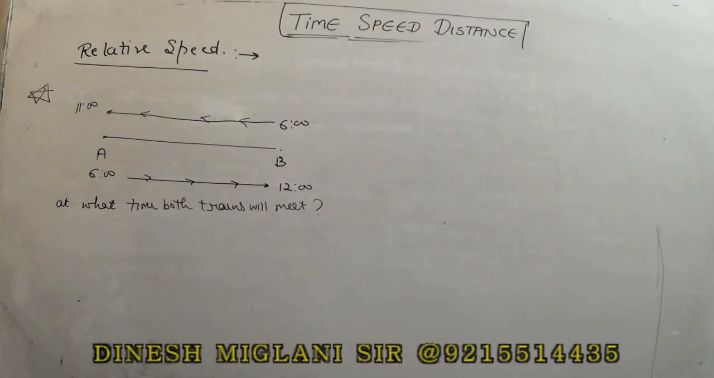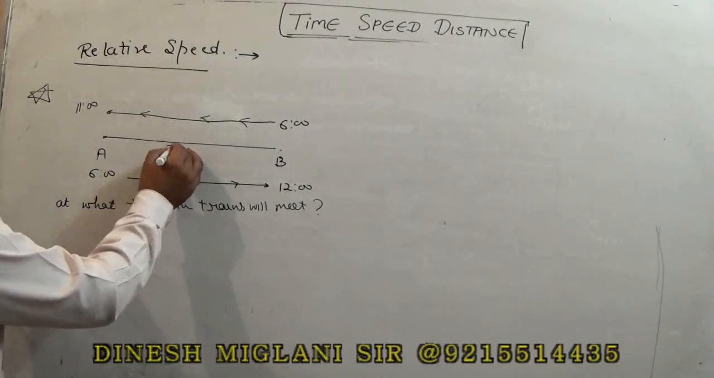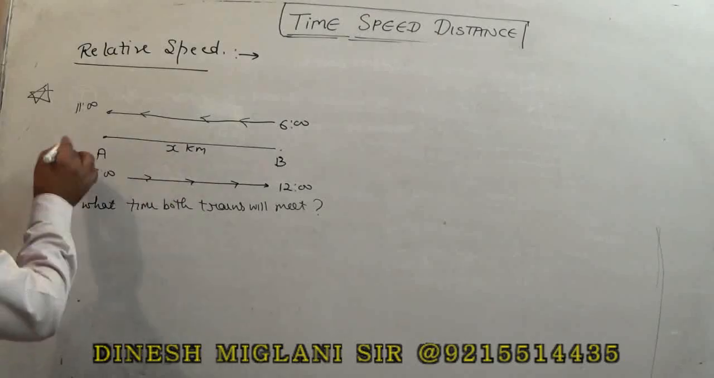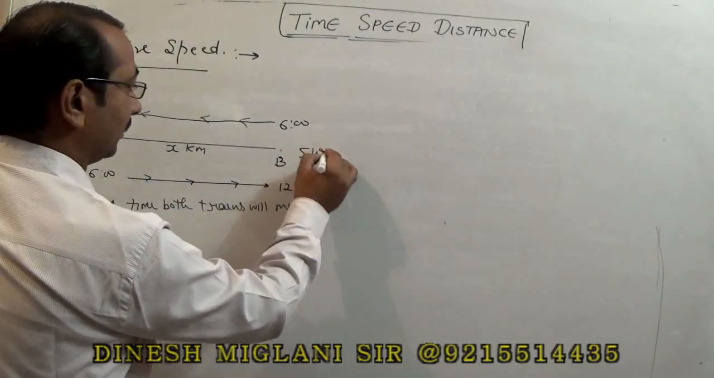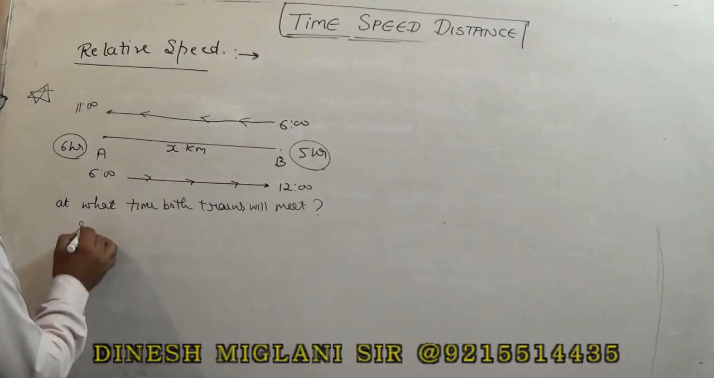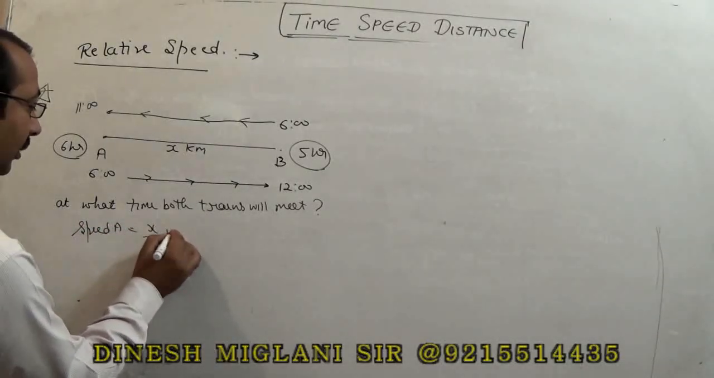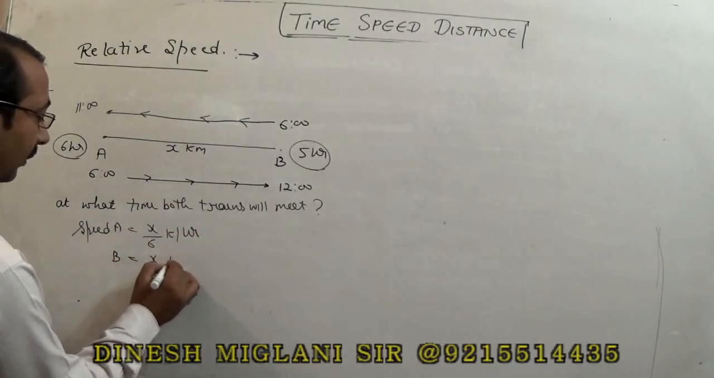The traditional approach says, let us assume that the distance between A and B is x kilometer. The first train takes 6 hours and the train from B takes 5 hours. Here I can say speed of A would be x by 6 km per hour and speed of B would be x by 5 km per hour.